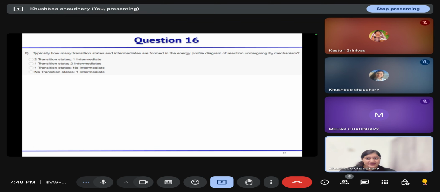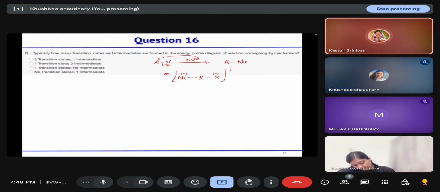Next: typically how many transition states and intermediates are formed in the energy profile diagram of an E2 mechanism? In E2 mechanism, the base will approach and the transition state will look like this.